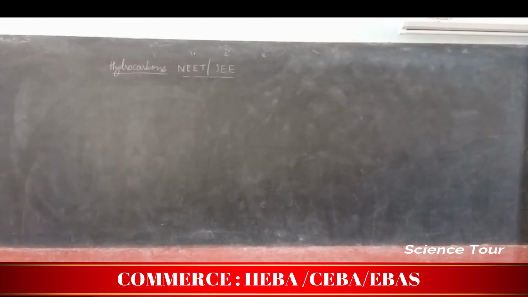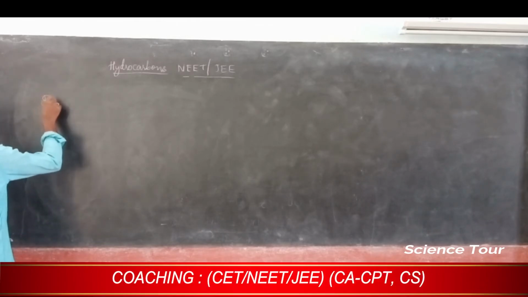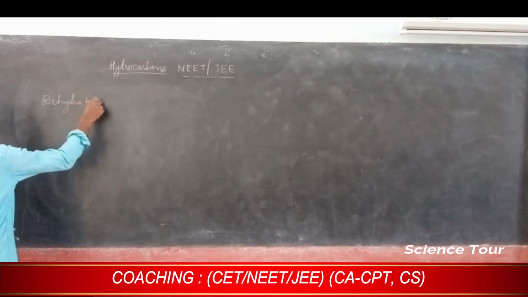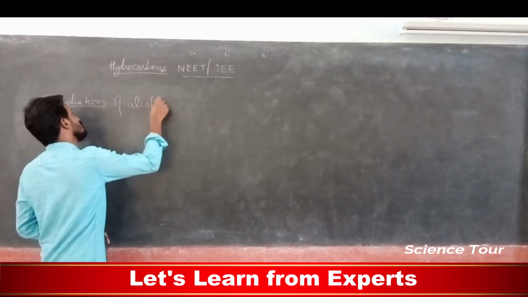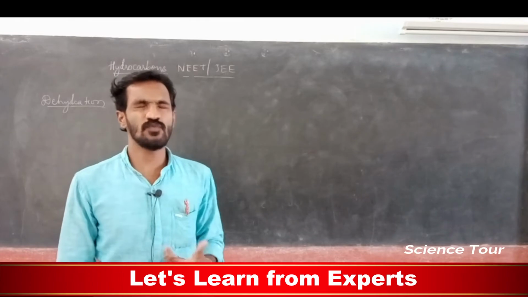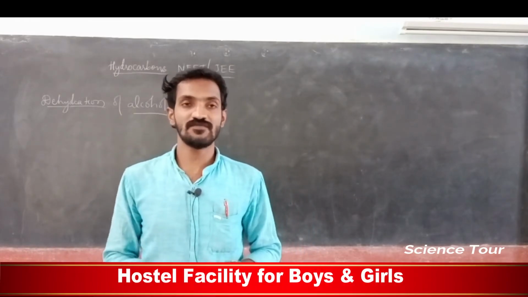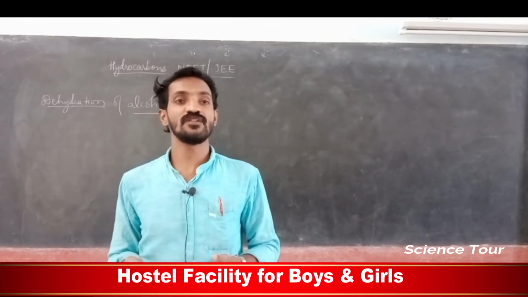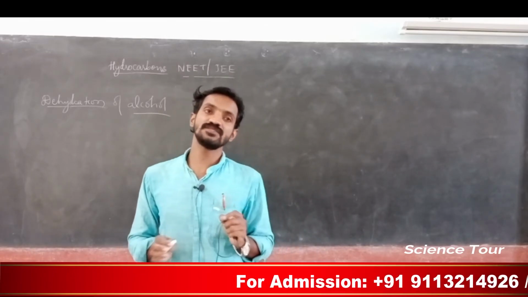Okay, my dear students, next is preparation of alkene by dehydration of alcohol. So, what is dehydration of alcohol? Dehydration means removing water from alcohol. Once you mix water with the alcohol, it is over. In this case, you are removing water from alcohol. It is called dehydration. For dehydration, the best reagent is sulfuric acid.